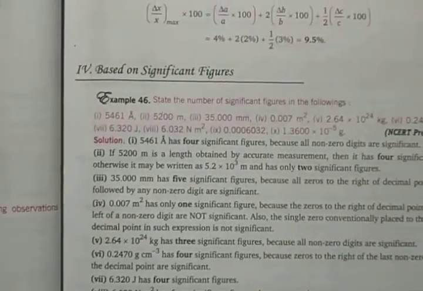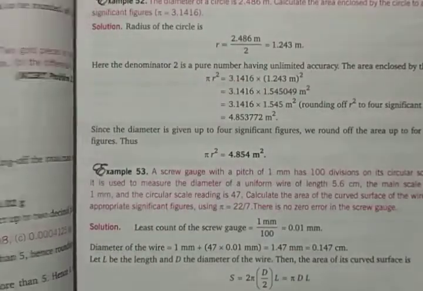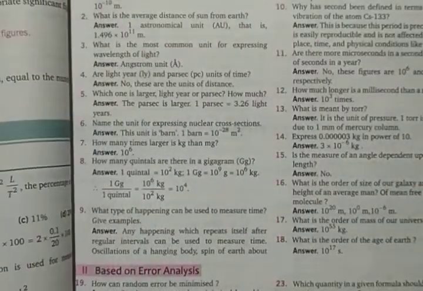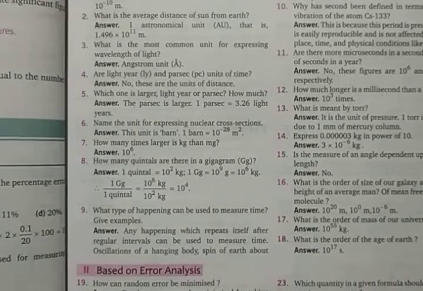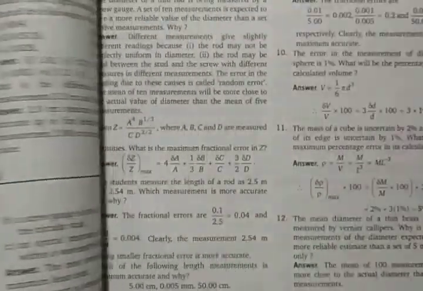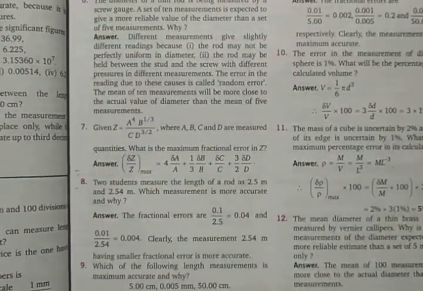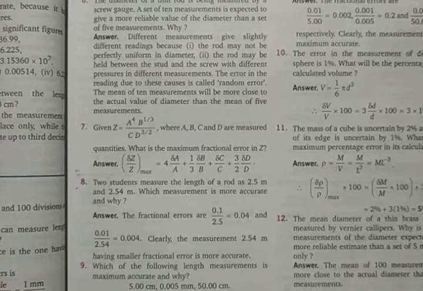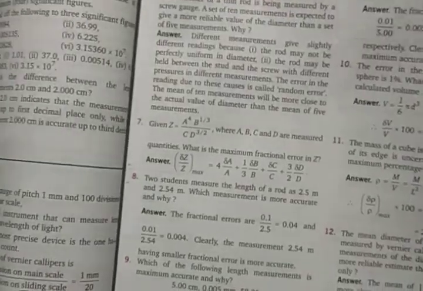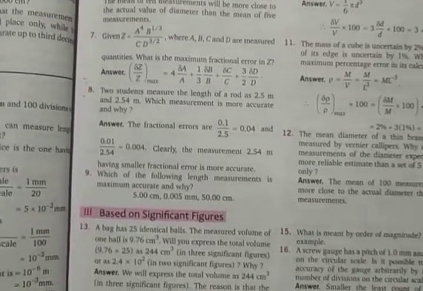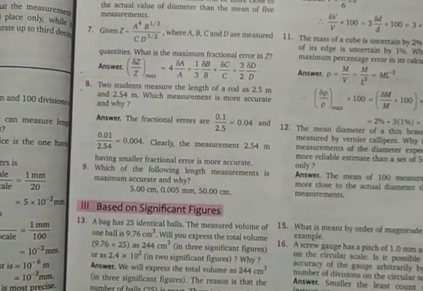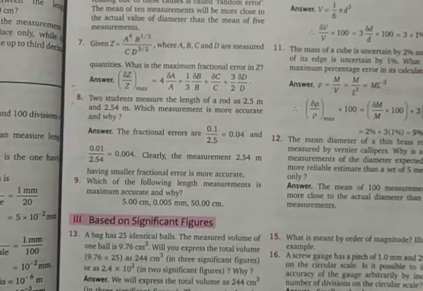So we have given some numericals to understand, and then a few numericals as examples, followed by some exercises. You can go through them, and based on significant figures you have to put appreciable effort into the numericals mainly. Theory wise it is not so much, so numericals are very, very important.